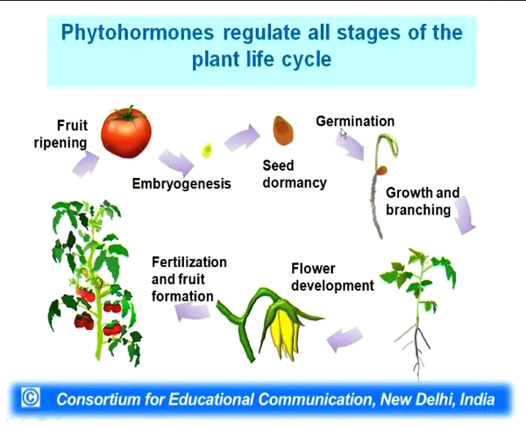Seed dormancy breaking is germination, and you have hormones playing a role in that, then growth, shoot branching, flower development, fertilization and fruit formation, and eventually getting a whole plant. So, this is the life cycle, and each and every step of it is controlled by many different plant hormones.